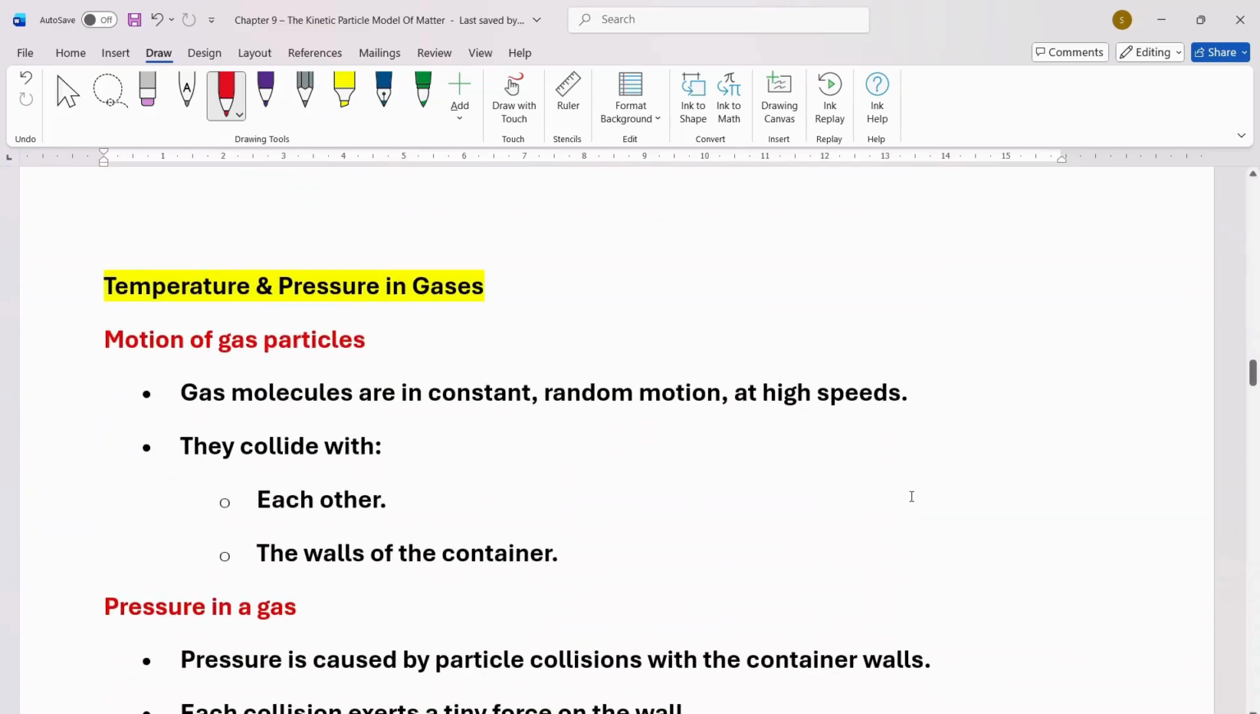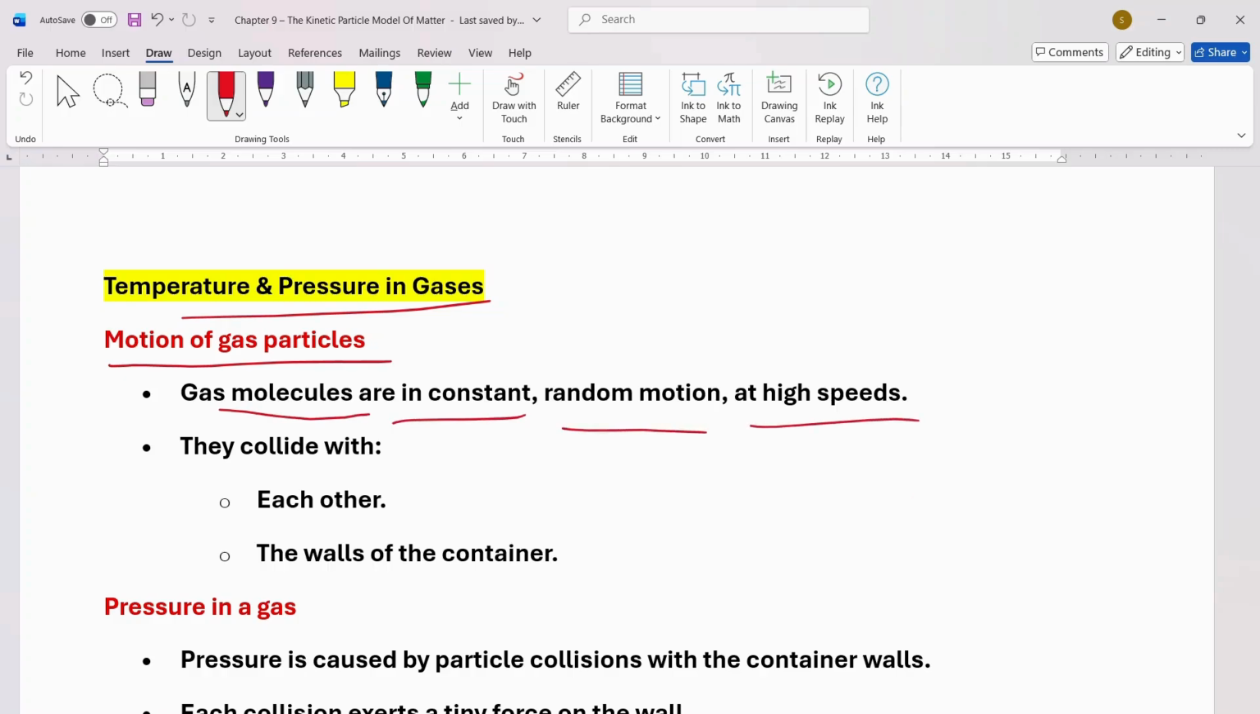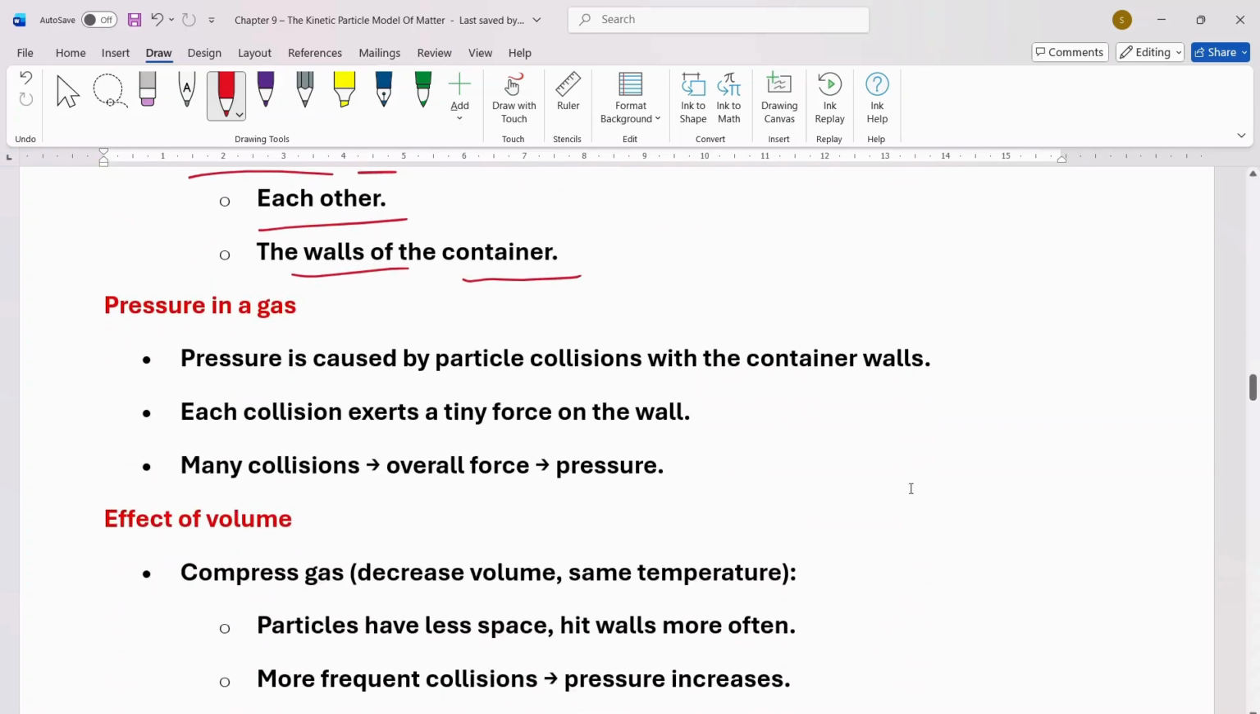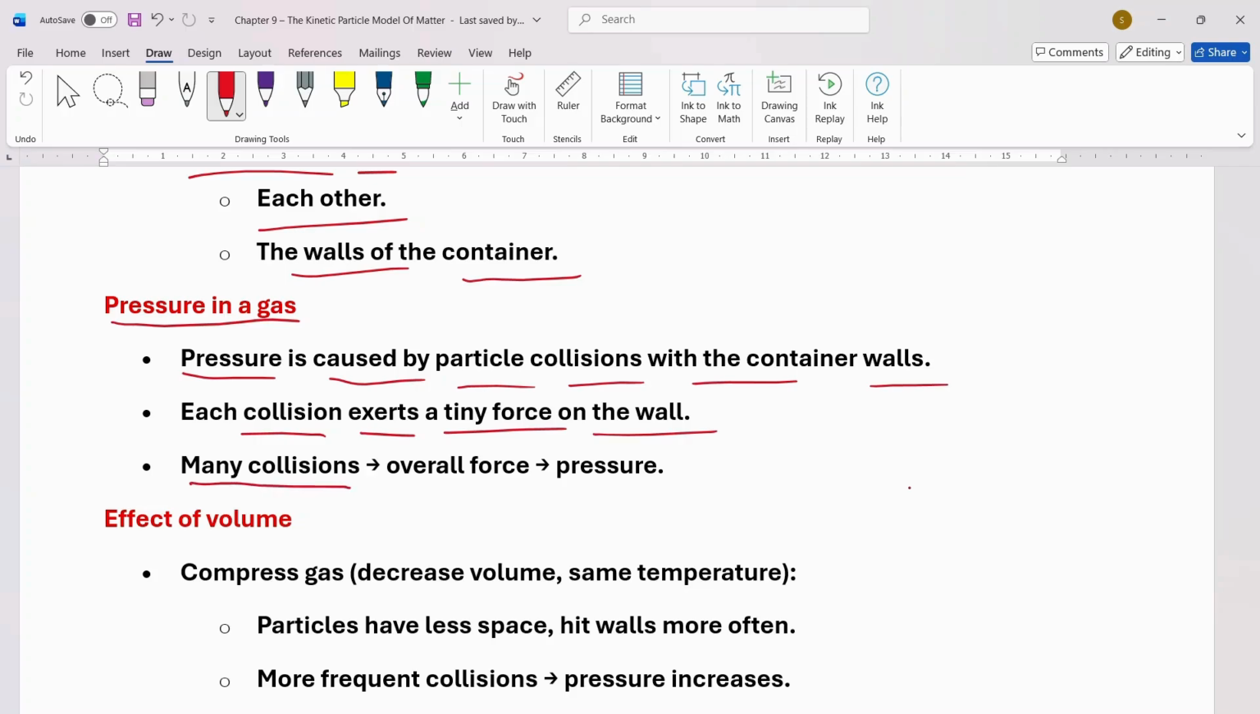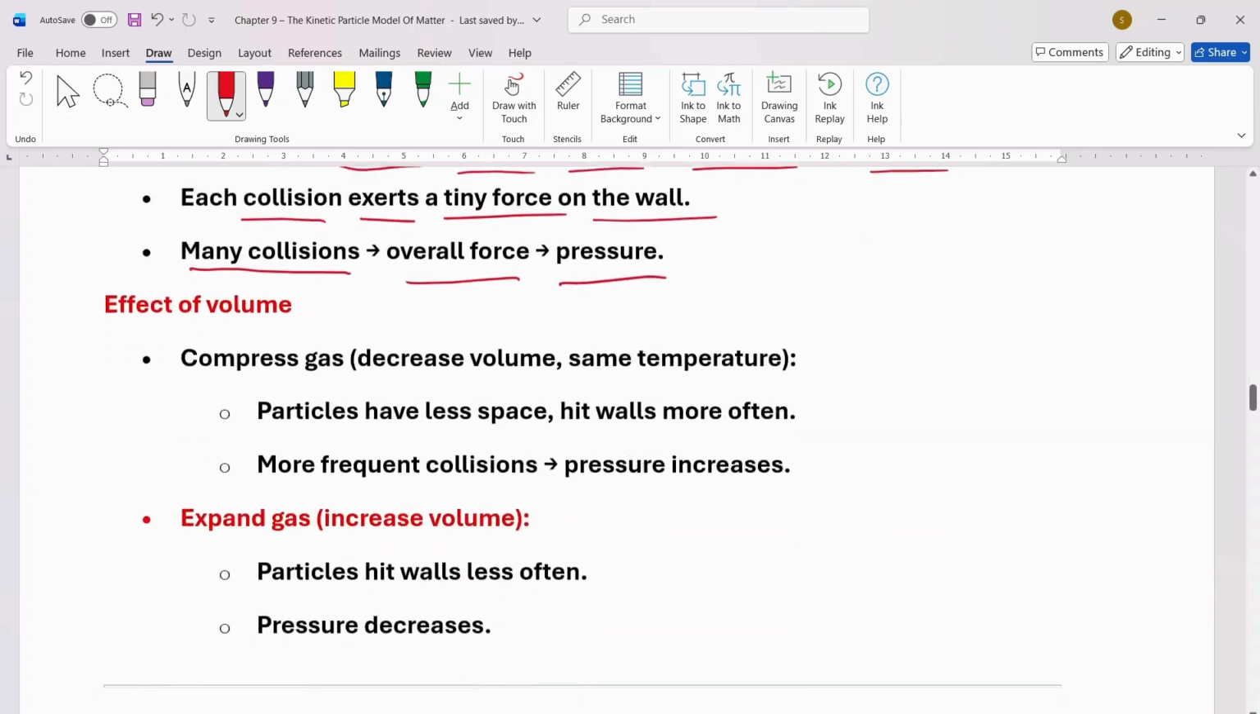Now let's talk about temperature and pressure in gases. Motion of gas particles. Gas molecules are in constant random motion at high speeds. They collide with each other and with the walls of the container. Pressure in gas. Pressure is caused by particle collision with the container walls. Each collision exerts a tiny force on the wall. Many collisions mean overall force and then it exerts pressure.